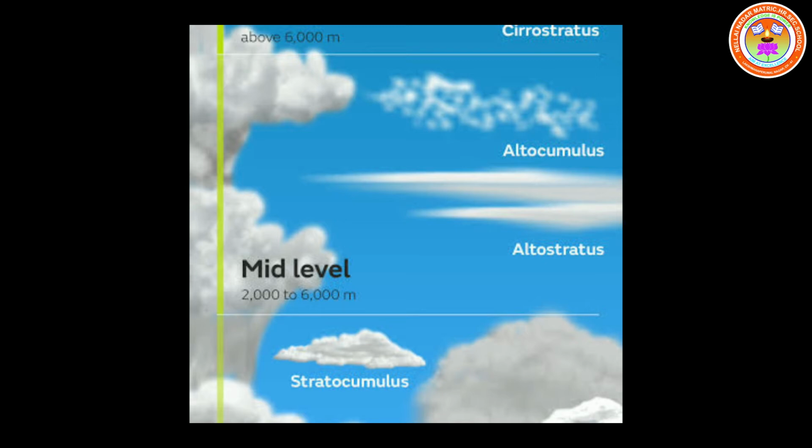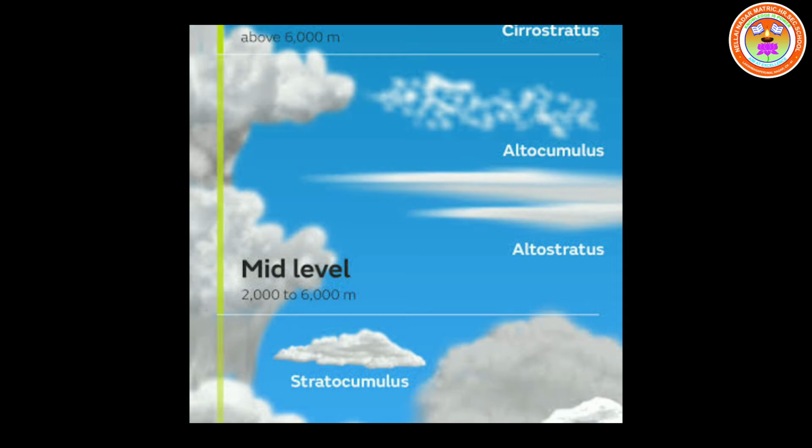Next, altocumulus: clouds fitted closely together in parallel bands. This is called sheep clouds or wool pack clouds. They look like wool.